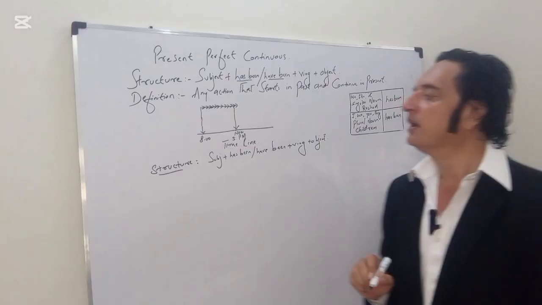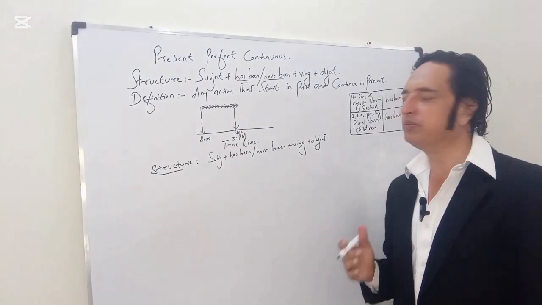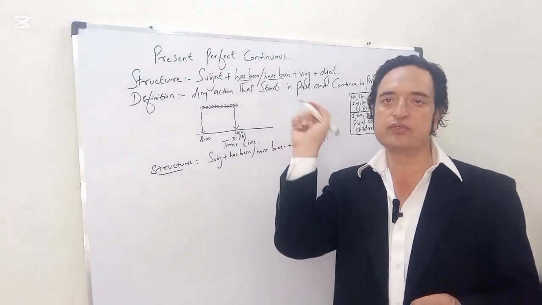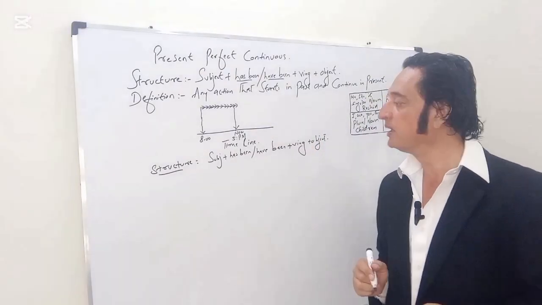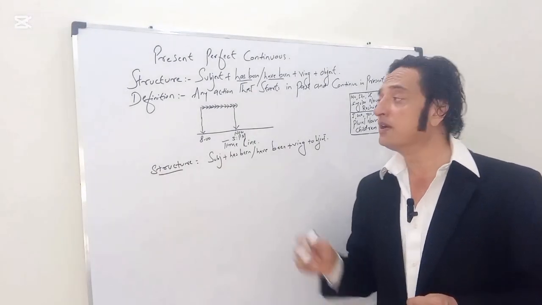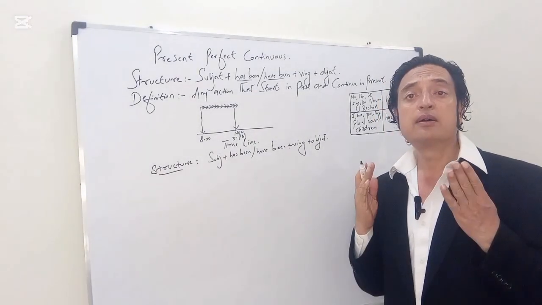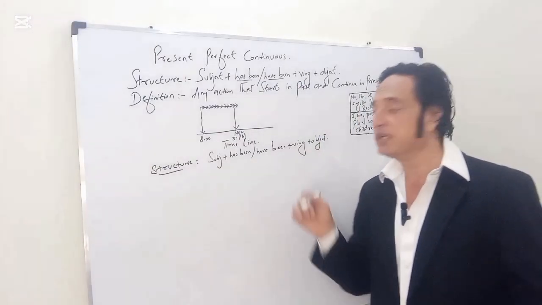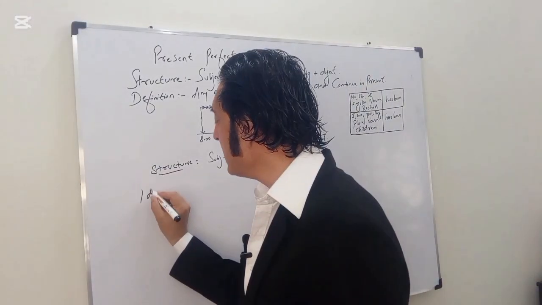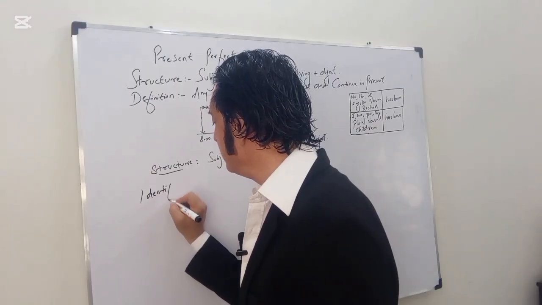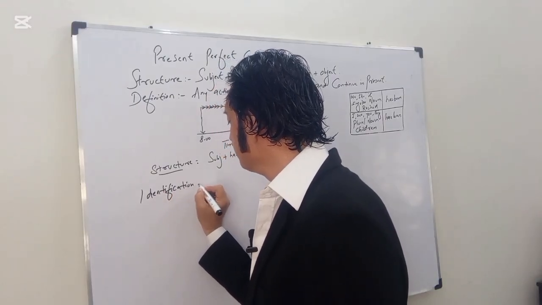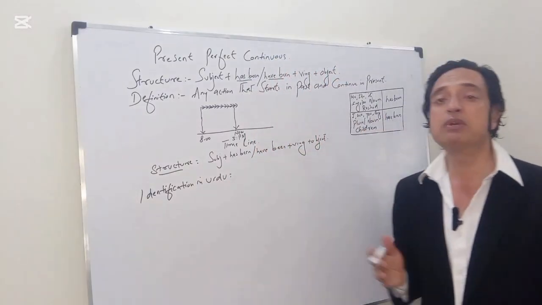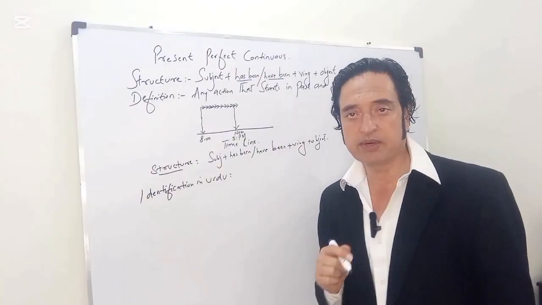Before we make this sentence, most of us Pakistani guys encounter a problem. We always first make the sentence in Urdu and translate into English. So how do you identify whether a sentence is present simple, present continuous, or present perfect continuous? I'll make it for you: identification in Urdu, so you can identify whether this is present perfect continuous.